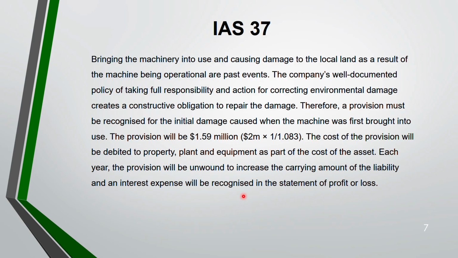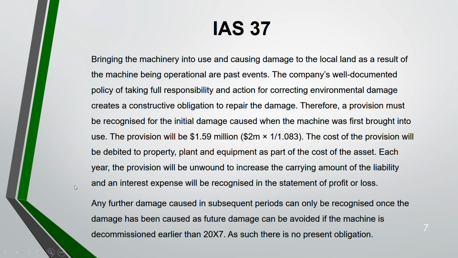That is 1.59, your amount of provision, multiplied with 8%. The amount that you get is your interest expense that goes into your statement of profit and loss, and also you have to add it with your provision, which will increase your carrying amount. So you keep on adding like this, 8% with 1.59 for the first year, second year, third year. At the third year your value should be 2 million, and 2 million is your future value.